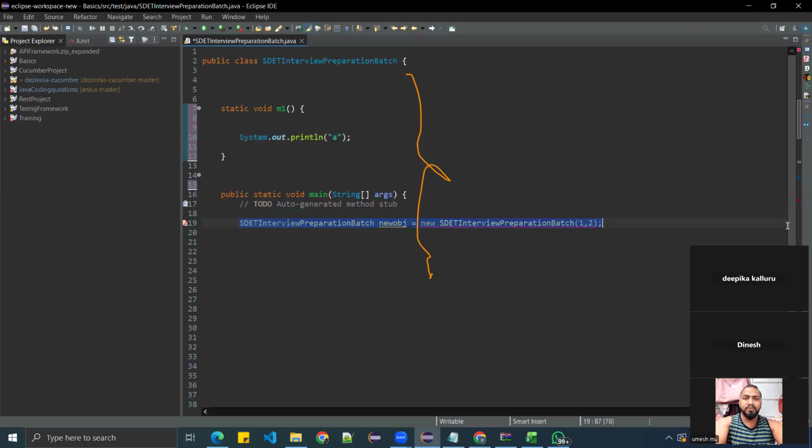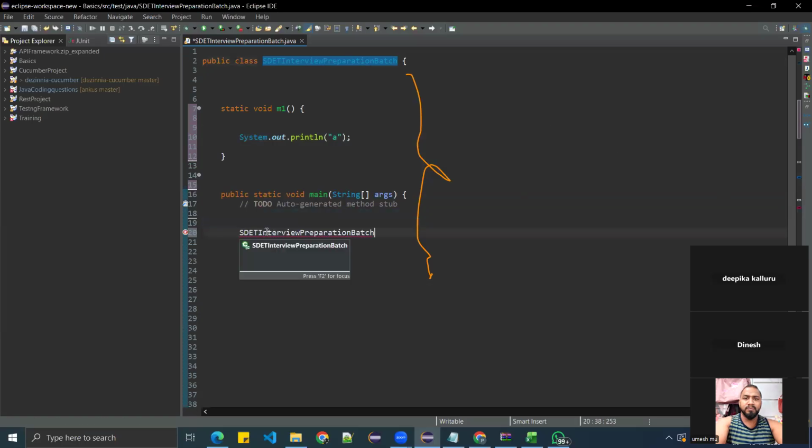I don't want to create an object, so how do I call it? I call it by using the class name dot m1 method. So there is no need to create an object. You can directly call it by using the class name.